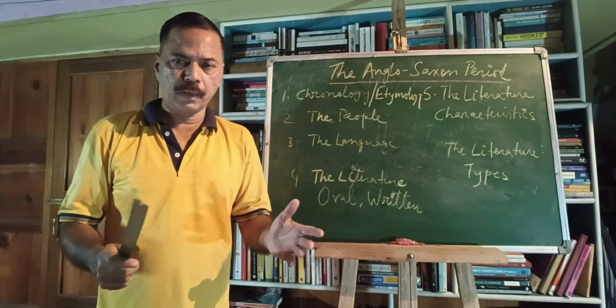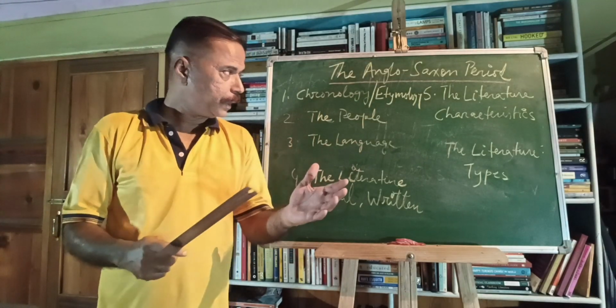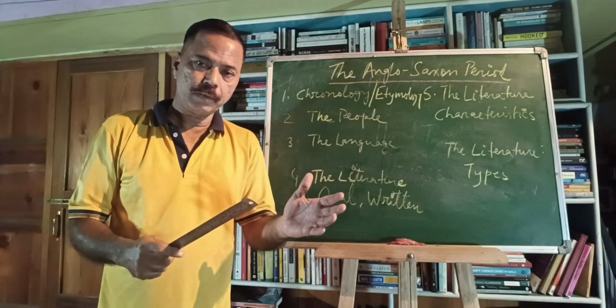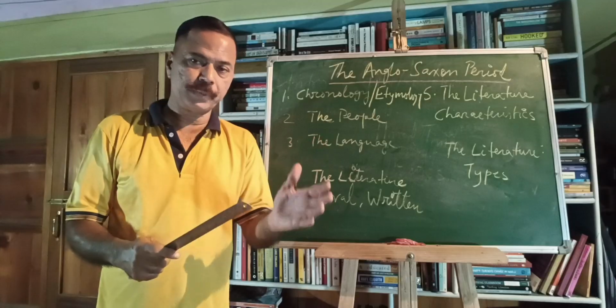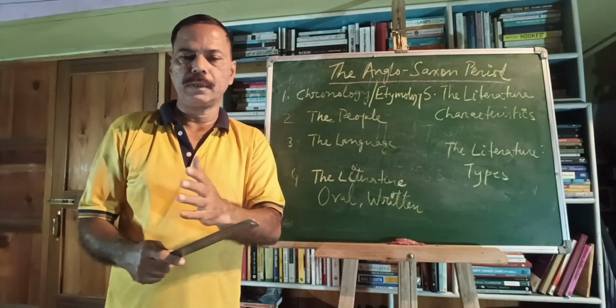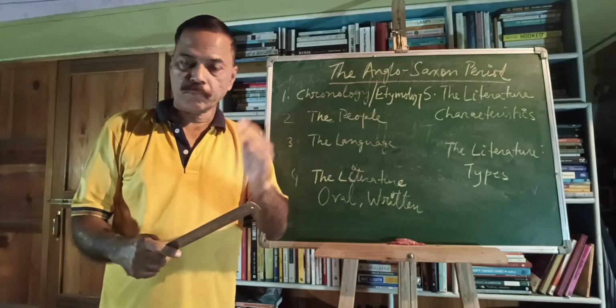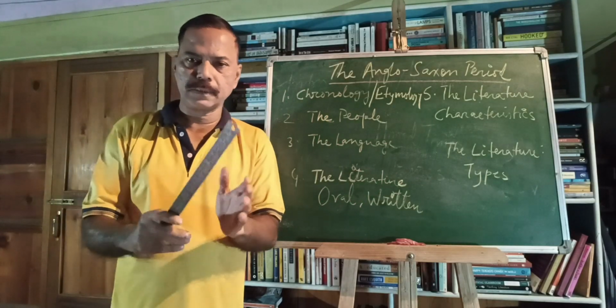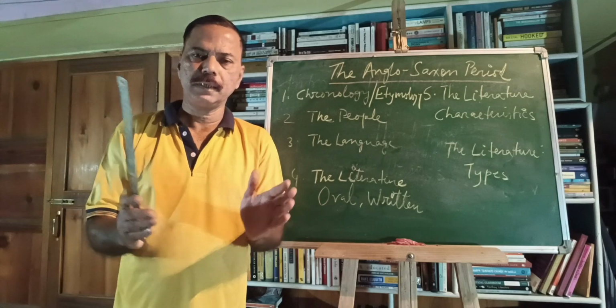Now we know the beginning of the medieval period is the 5th century. So 5th century, that is 450 AD to be precise, to 1500 is called the medieval period. That means fall of the Roman Empire to the start of the Renaissance. That is what is called the medieval period of English literature.